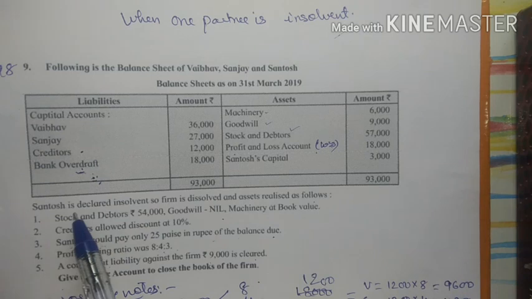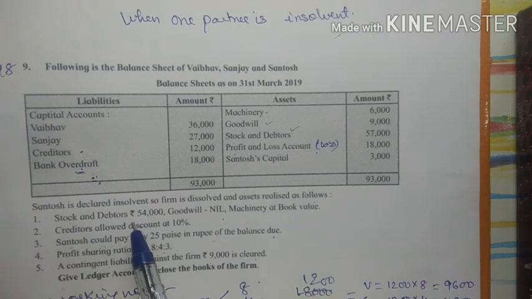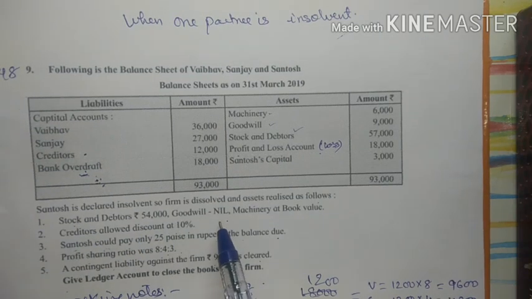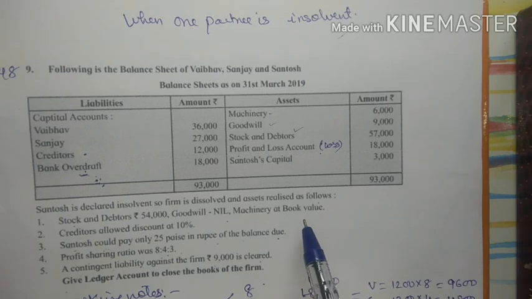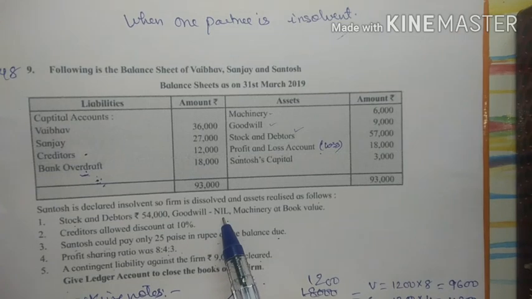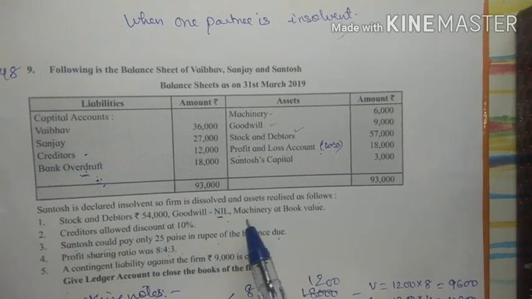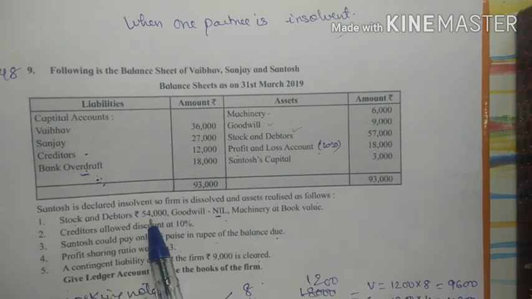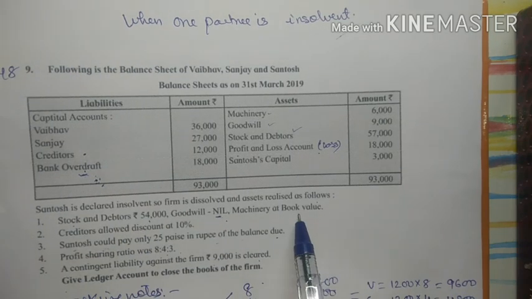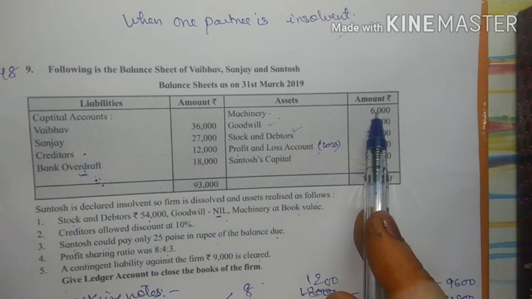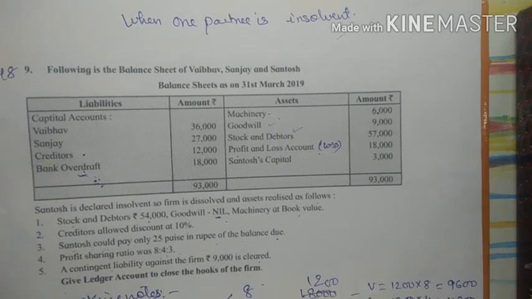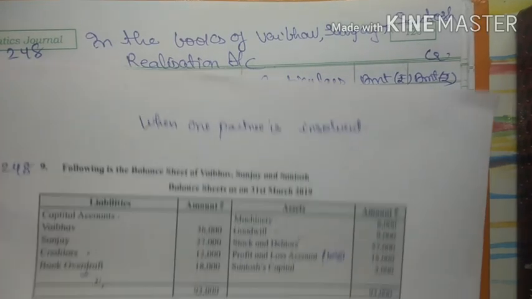See, the first adjustment is stock and debtors 54,000, goodwill nil, machinery at book value. So all the three assets has been realized. Goodwill का कुछ भी नहीं मिला है इसलिए nil लिखा है, right? So basically we have realized two assets, that is stock and debtors at 54 and machinery at book value. So the book value of machinery was 6,000 and stock and debtors 54,000, right?